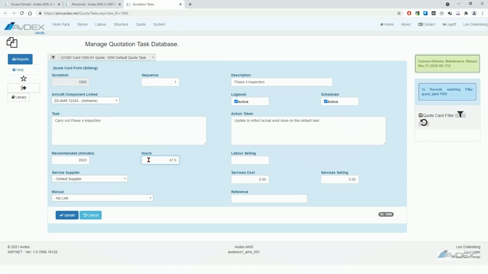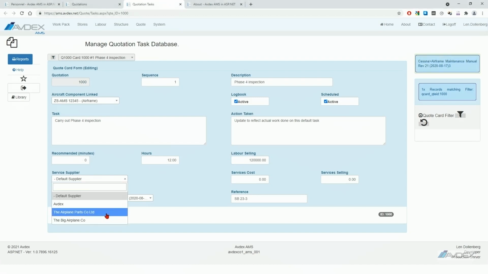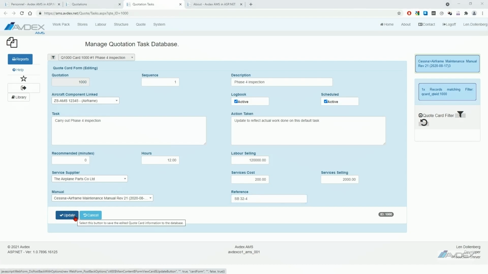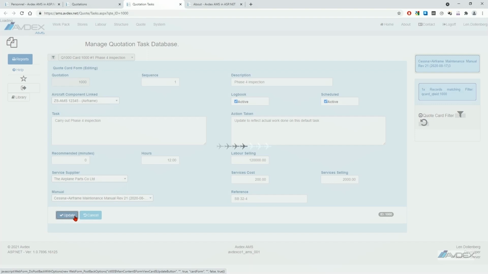Enter the quoted labor time in hours. This is the labor charged on the quote. Enter the labor selling price. If services are applicable in the quote, select the service supplier. Enter the services cost and services selling. Select the manual from the manual drop-down list. Insert the reference if the task is to be carried out according to RSB or AD. Click on the Update button at the bottom of the screen to save the data.